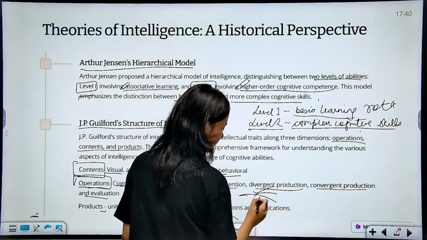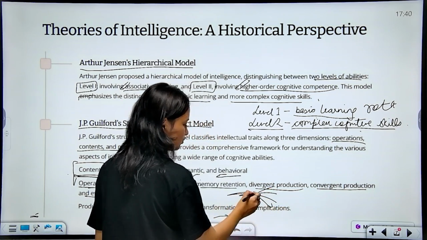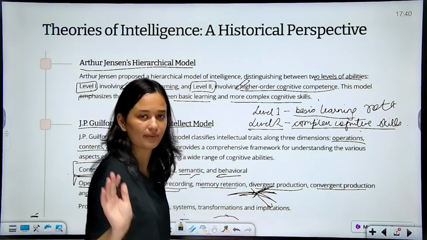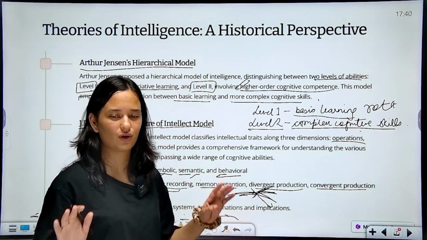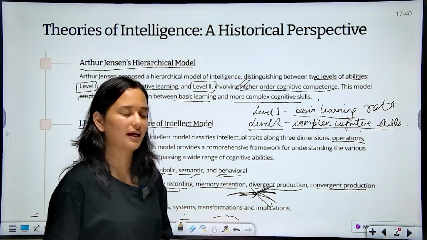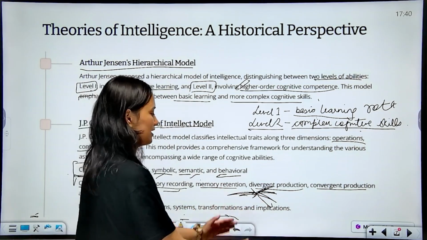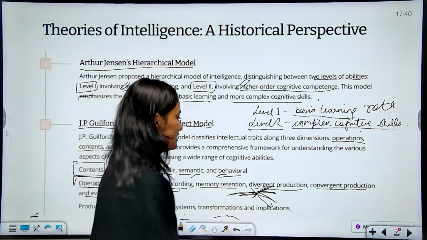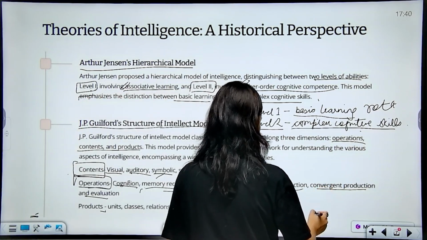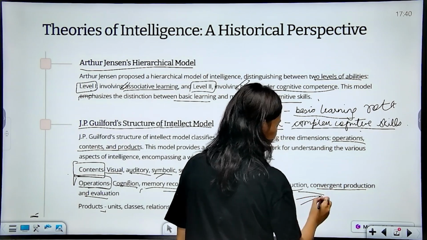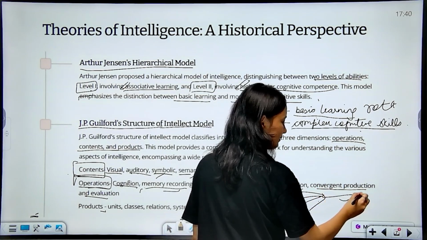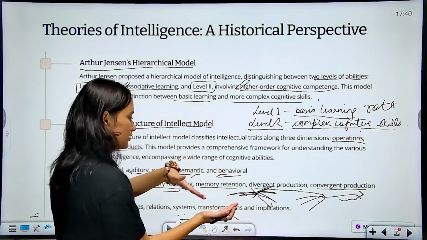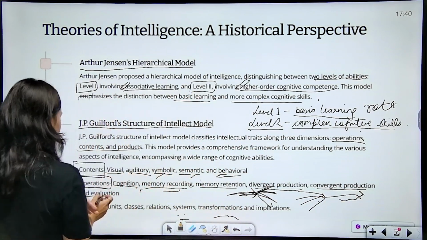Next is divergent production, as I explained earlier, कि आपके पास एक line है और आप उसे बहुत लाइन में डिवाइड कर पा रहे हैं. Like you just have one line, you just know the heading of an answer and you're able to expand it into a complete 5-page answer. That's divergent production. Although I am exaggerating it, I do not mean a 5-page answer. I just meant that if you know a paragraph, you're able to fill the complete answer sheet. Second is convergent production. That you have so much information, but आपको आंसर एक लाइन में ही देना है. So that's convergent production. Divergent and convergent, as you have studied in physics.